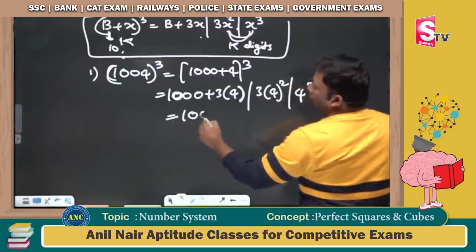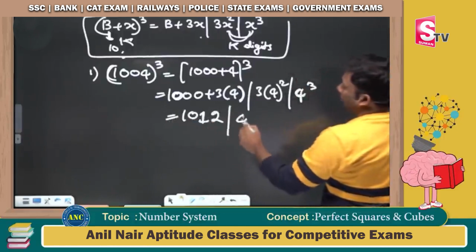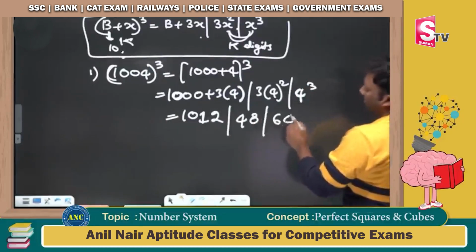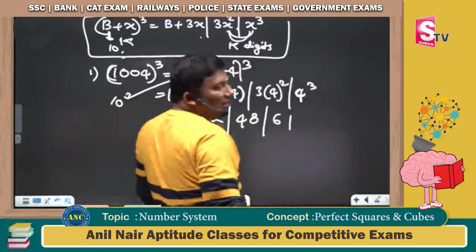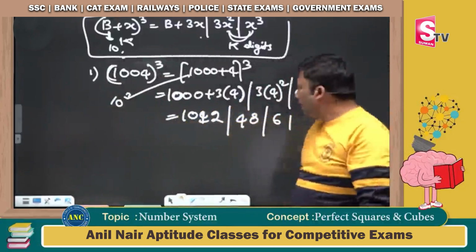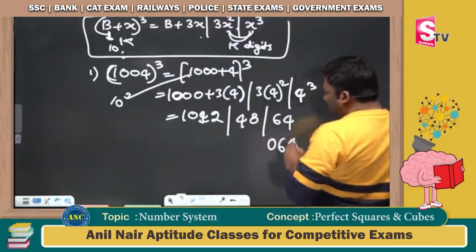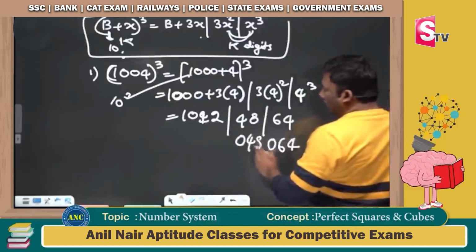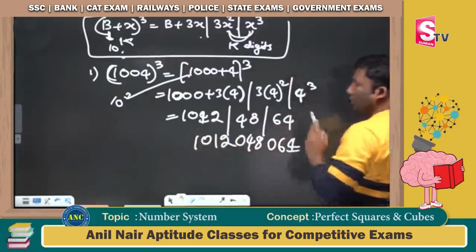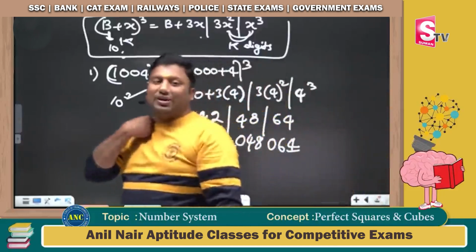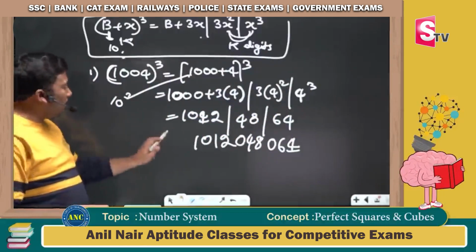This is nothing but 1012: 1000 plus 12. 16 threes are 48. 4 cube is 64. 1000 is 10 power 3, so the last two places should have 3 digits: 064, 048, and the other part is 1012. So 1012, 048, 064. I hope this concept is clear.